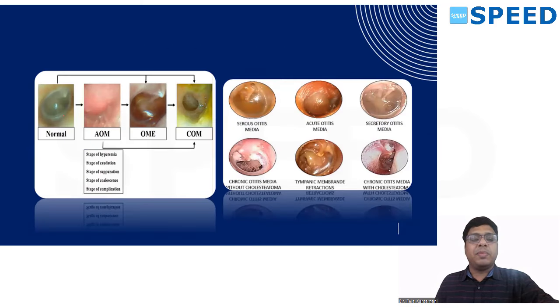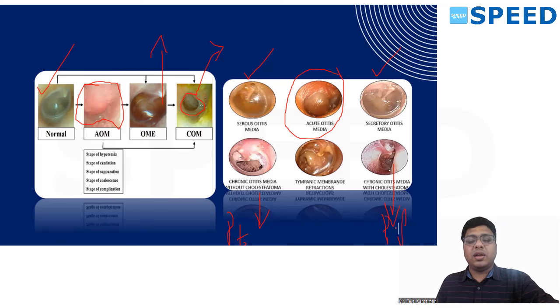So coming to tympanic membrane pictures, this is a normal tympanic membrane. It's an acute otitis media or a reddish erythematous drum. It is effusion behind the drum, that is OME, which we discussed, and there is a perforation in pars tensa, so it is chronic otitis media. So serous otitis media looks like this, secretory otitis media also looks like this, acute otitis media looks like this with congested drum. Chronic otitis media without cholesteatoma is nothing but pars tensa perforation. Chronic otitis media with cholesteatoma is pars flaccida perforation, and tympanic retractions are predisposition for cholesteatoma disease.